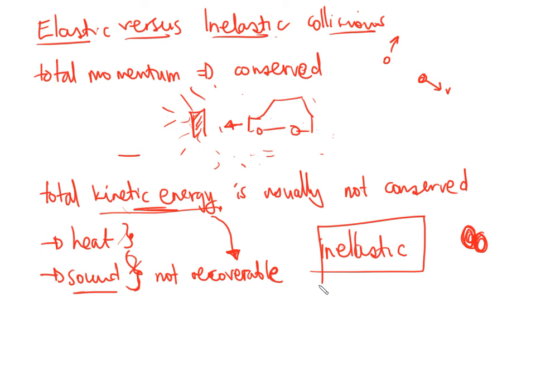I don't mean the sound is minimal, because you can hear it, but the part of the kinetic energy that is converted to sound is very minimal. The kinetic energy could be, let's say, 1,000 joules, and the sound could take just 0.1 joules. So we just say they are elastic. That's pretty much it.